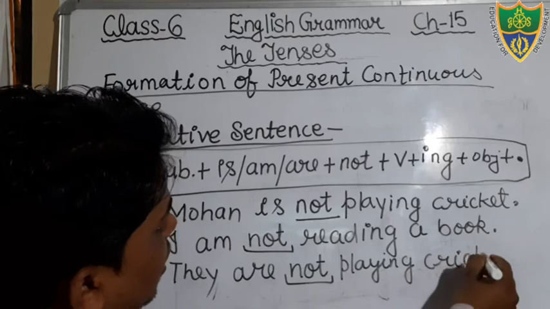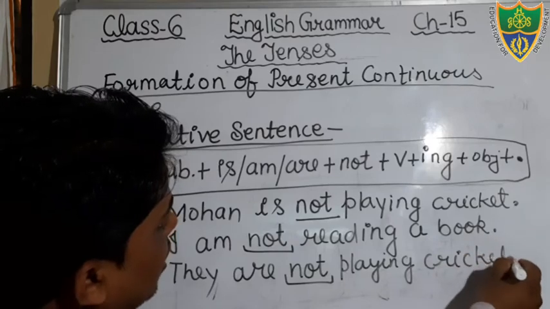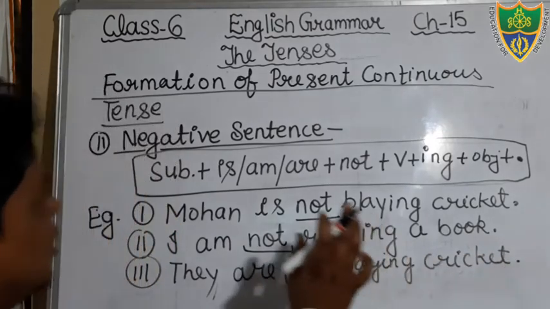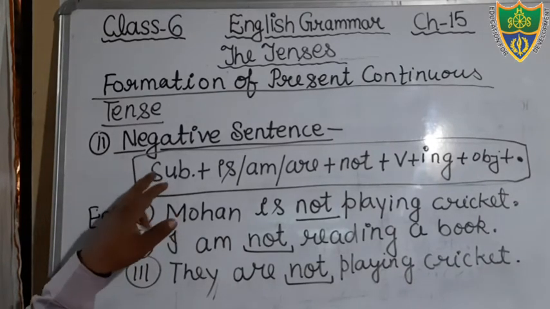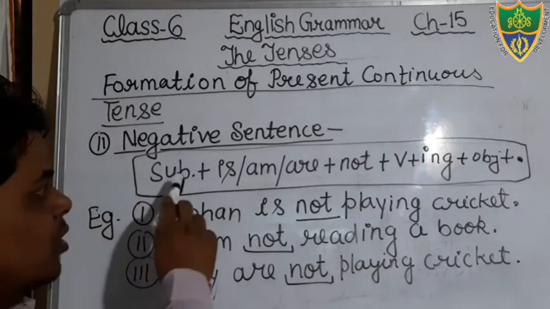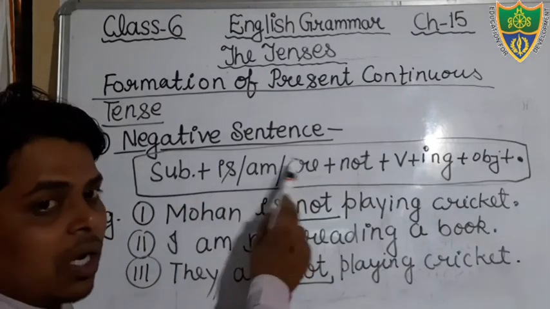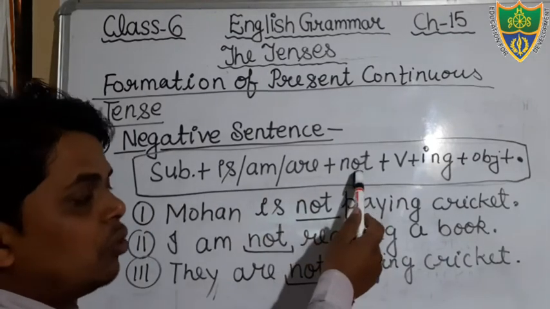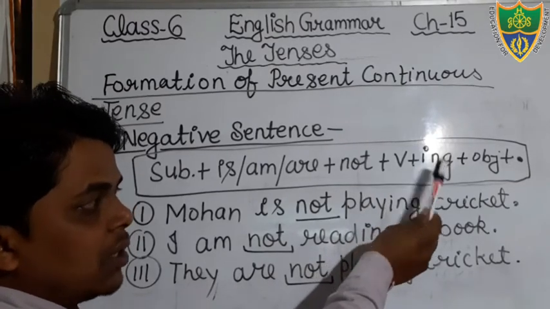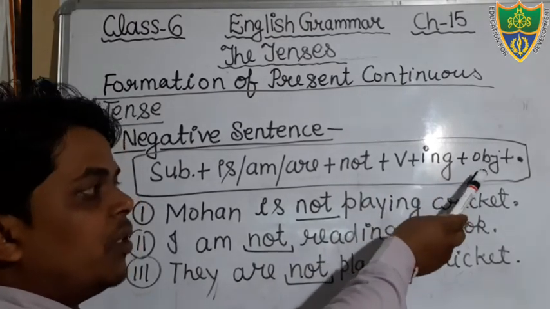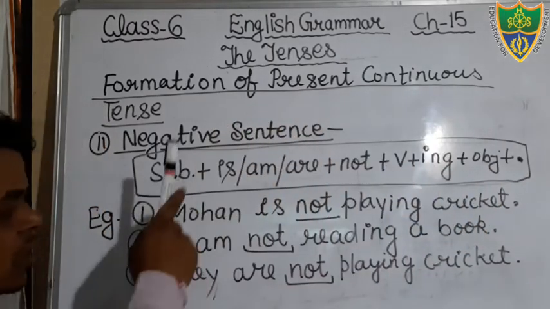Okay, same sentence I have written, but that is in negative form. That is in negative structure. You can see this is your structure of negative sentence. There is subject, is, am, are according to the subject. Then after you will use the negative word not. Then after verb, in the verb we will add ing. Then after verb object, then after full stop. You can see the sentence.